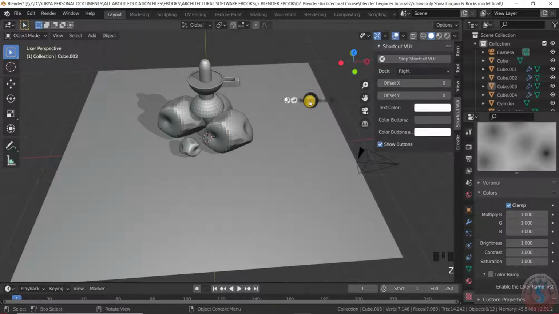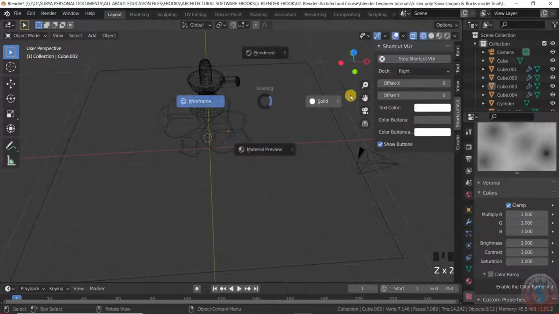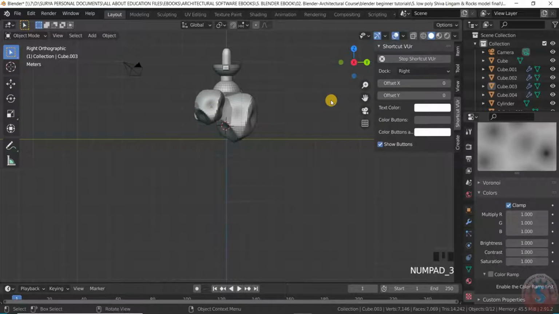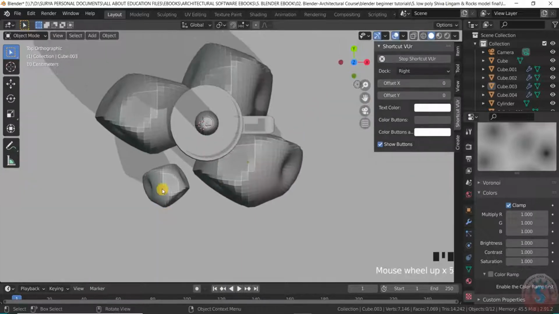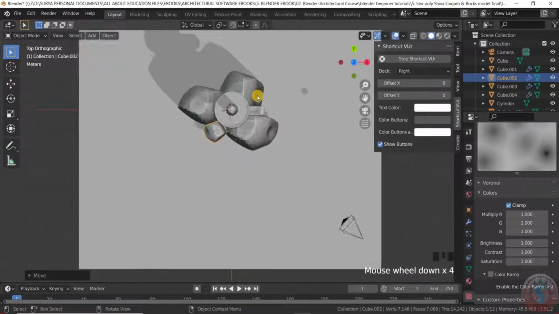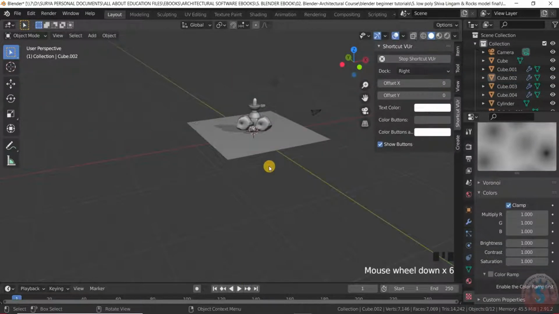Press Z for the wireframe and solid, with some tweaking.